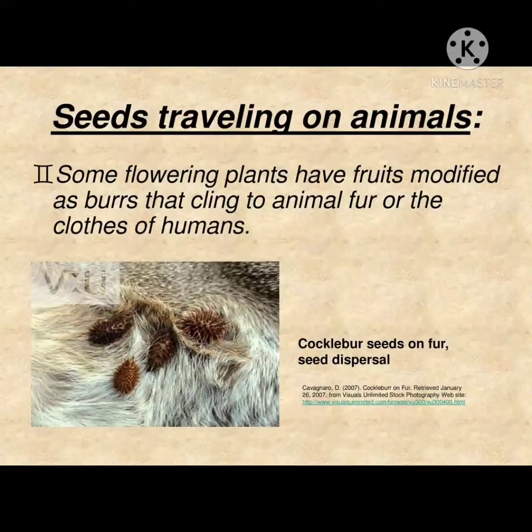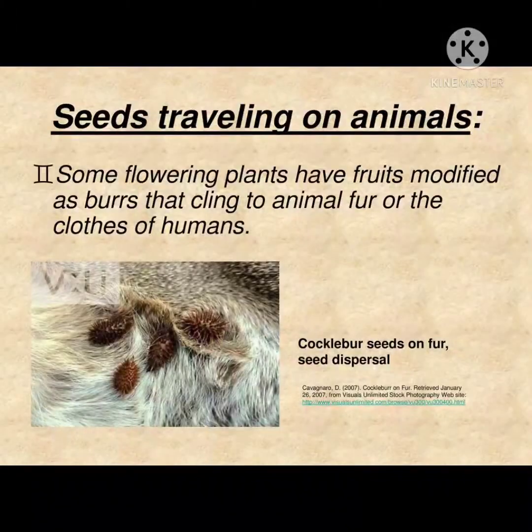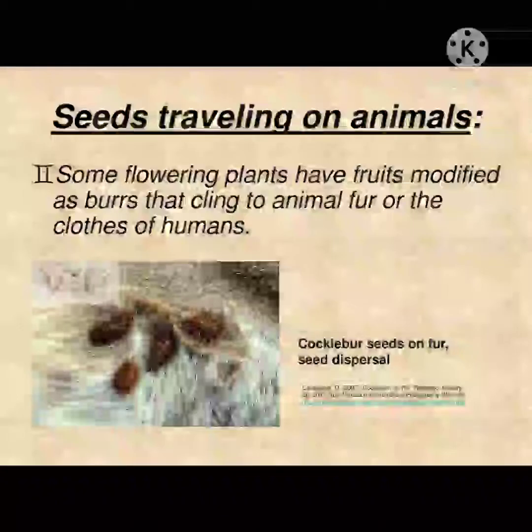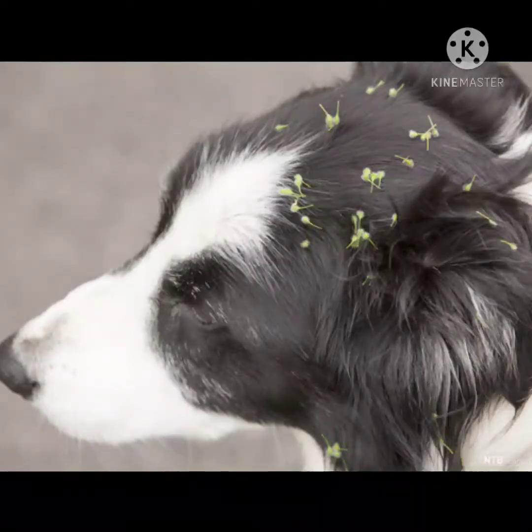Many plants like castor, burdock, cocklebur, and mimosa depend on animals, including humans, to carry their seeds away from their parent plants. Their fruits are thorny or have hooks on them. They get stuck to the clothes of humans or skin and fur of animals. They get carried to different places where they fall down and grow into new plants.